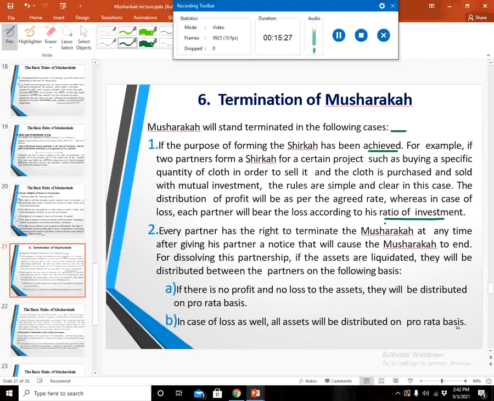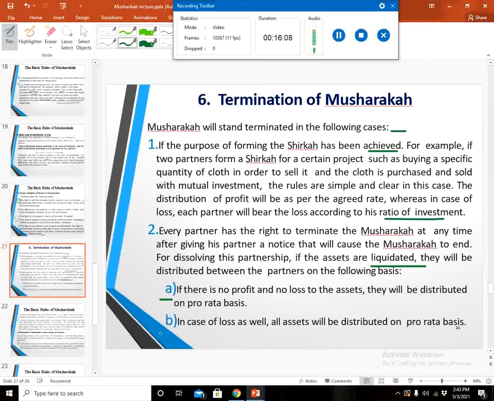Number 2 is every partner has the right to terminate the musharaka at any time after giving his partner a notice that will cause the musharaka to end. For dissolving this partnership, if the assets are liquidated, meaning that they are in liquid form, they will be distributed between the partners on the following basis. If there is no profit and no loss to the asset, they will be distributed on a pro rata basis. Pro rata basis means on the basis of the proportion of their contribution in the capital, if there is no loss and no profit in the business.